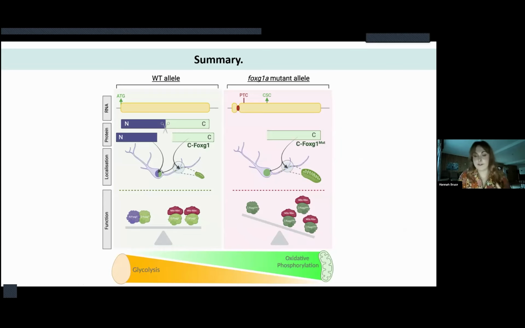And although I didn't have time to show this today, we also have some evidence that this causes an increase in the translation of mitochondrial transcripts, which in turn shifts the cell's energy production to oxidative phosphorylation.